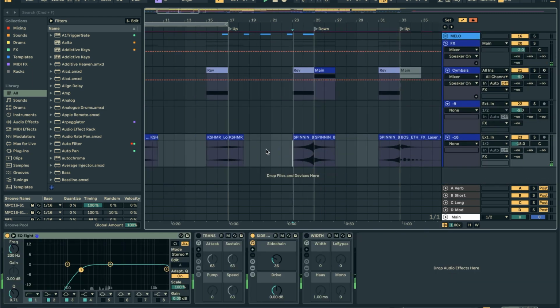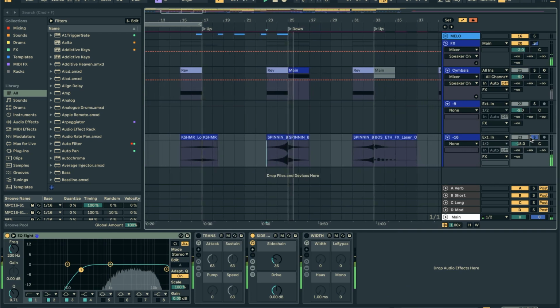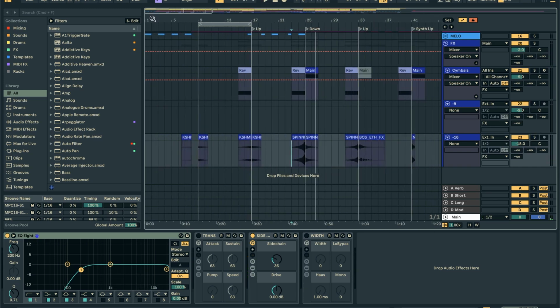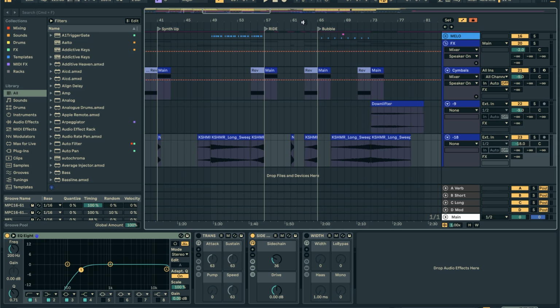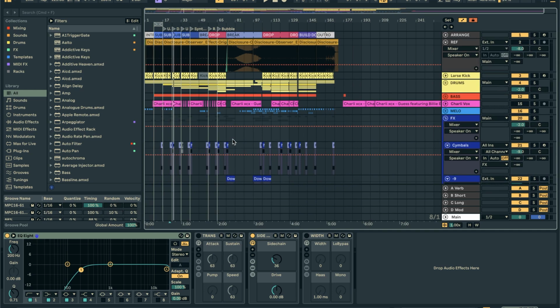Then adding in extra little things like these little white noises, risers, little things like that. The idea is I consider these micro transitions. So you want to have these every 8 bars, every 16 bars or so, as extra little ways to keep the listener interested and signal to the listener that new sections of the song are coming. And so this is kind of like the third and final step there. That way you can build out an arrangement that sounds a little bit more interesting with these little bits of ear candy here. But I think that's a pretty good look at it.